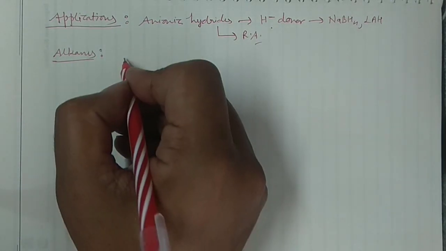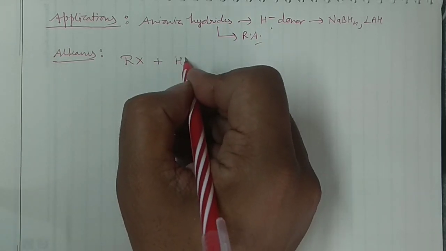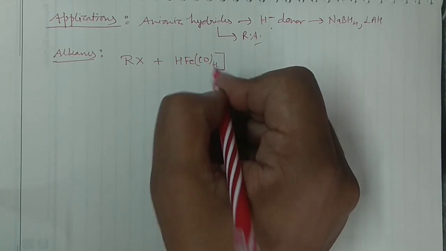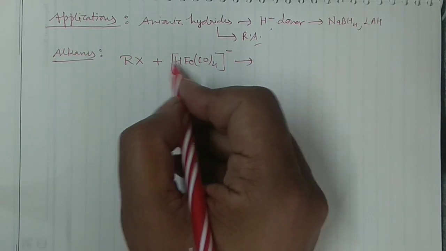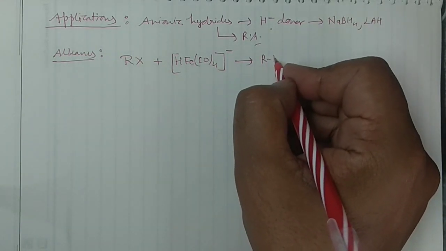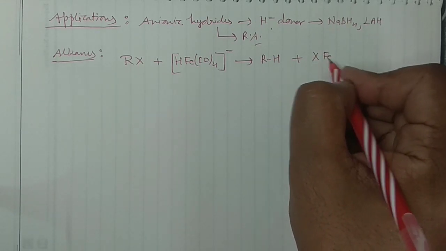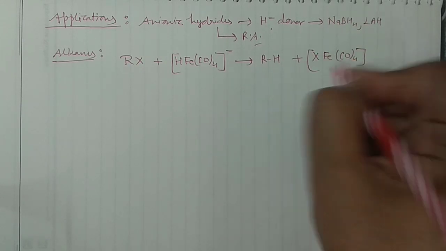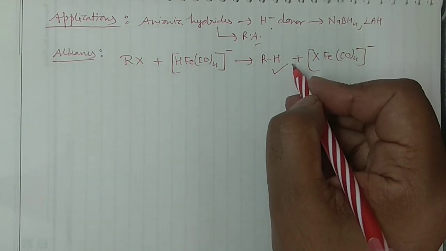You can take the alkyl halide RX, and one of the anionic metal carbonyl hydrides, negative is there, and it will provide hydrogen to this one, so it would be RH and X Fe(CO)4 negative. So you have synthesized alkane from here. It's a reduction actually.